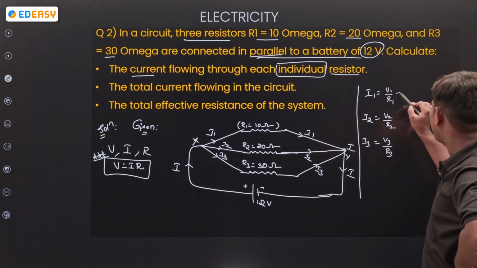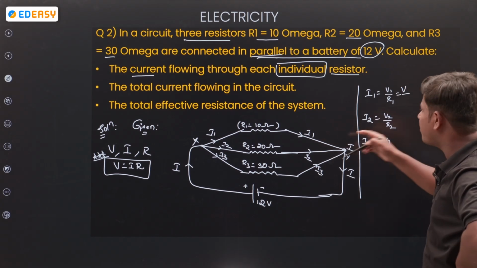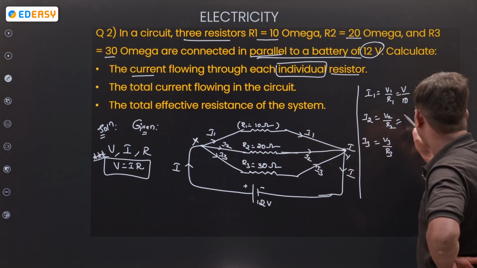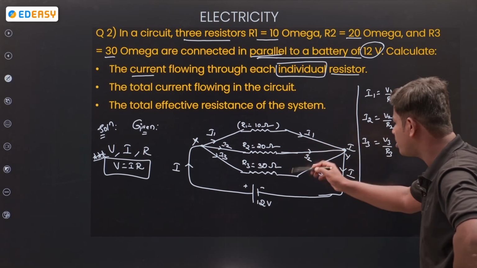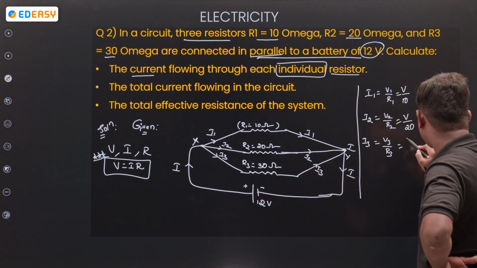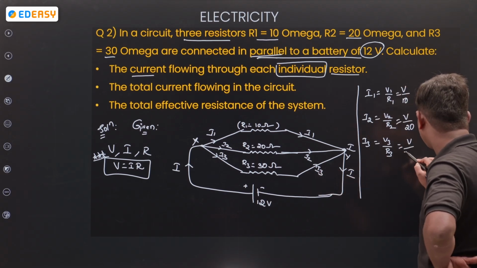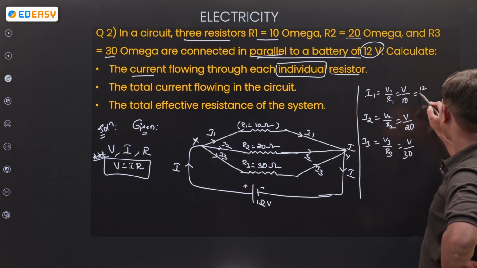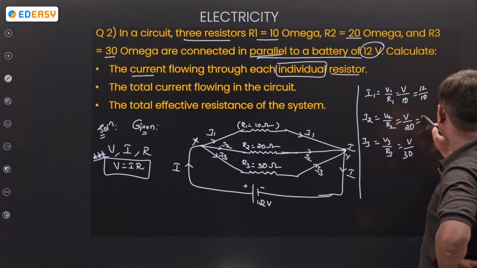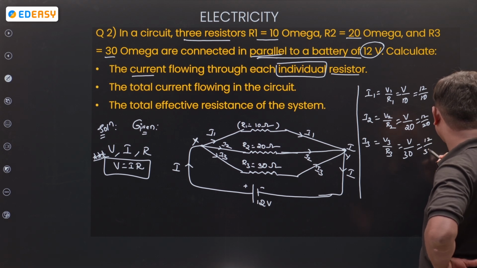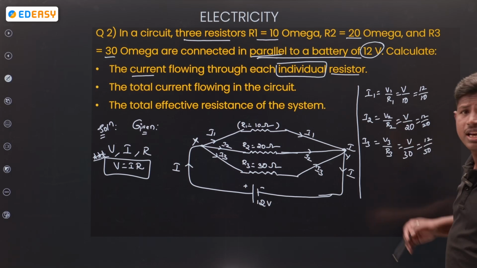Potential is common, potential V only. R1 how much? 10. R2 how much? 20. Here V3 potential is V only. R3 is 30. Now calculate: 12 by 10, 12 by 20, 12 by 30. The potential is the same because the circuit is parallel.